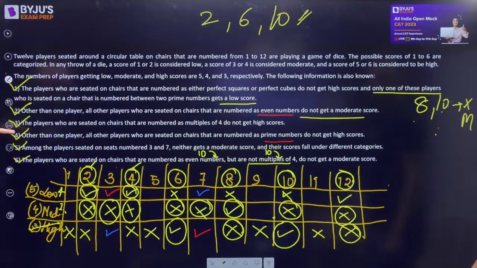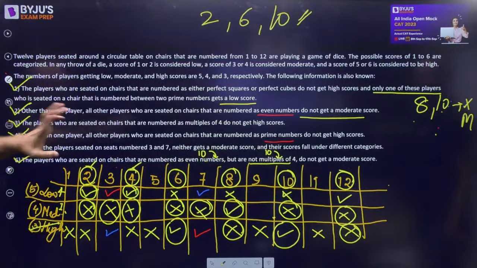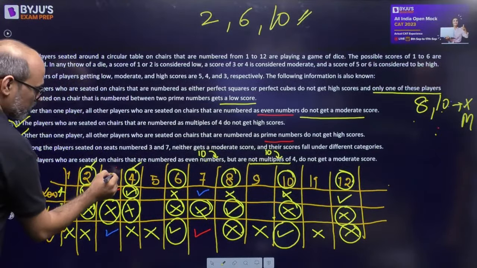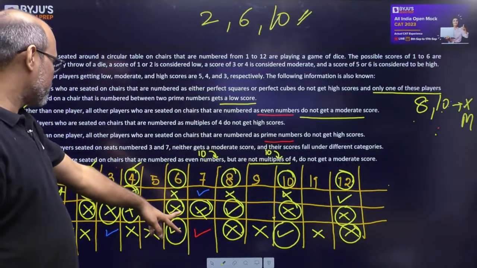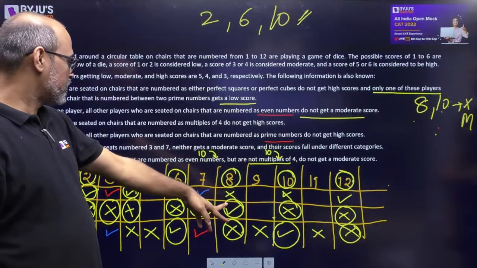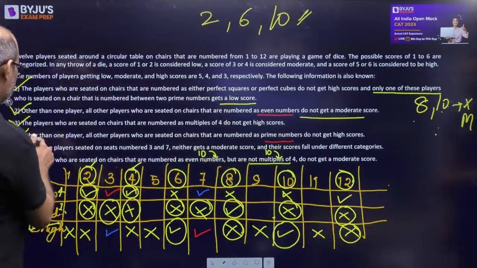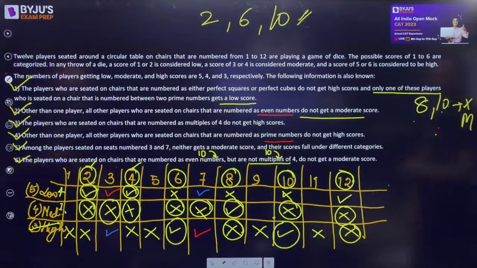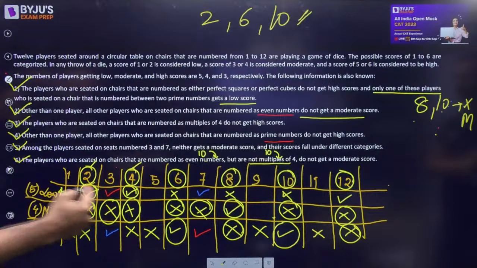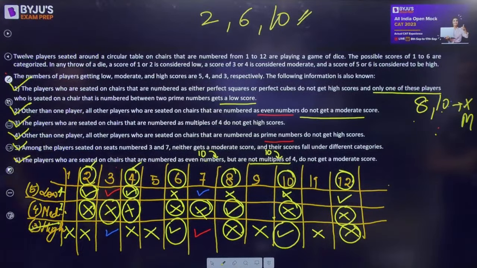Right. तो इसमें it says प्राइम नंबर्स वाले do not get high scores. So 2 is done, 3 is done. एक तरह से मैं 3 भी सर्कल कर देता हूँ, kind of done ही है. नहीं करता. नहीं. So 2 is done. 5 doesn't get a high score. 7 doesn't get a high score. 9 doesn't get a, 11 doesn't get a high score. वैसे 3 and 7 में एक other than one player वाला तो it is हाँ, taken care of. 3 and 7 में किसी को भी moderate नहीं है. That is pretty sure. And their scores fall under different categories. So one gets a low, another gets high, and vice versa. So fifth statement done. Fourth done.